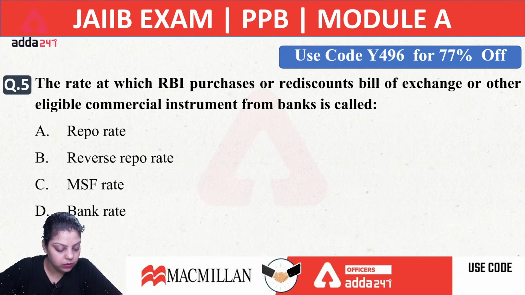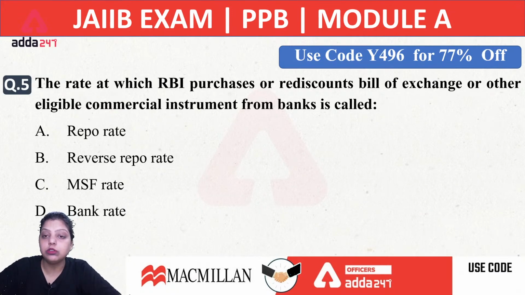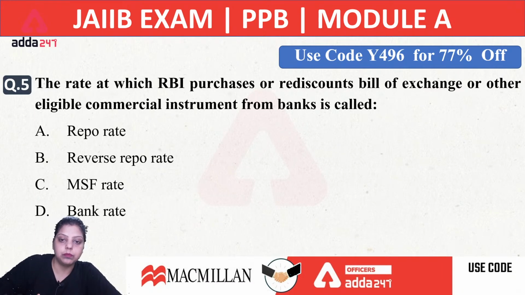So the fifth question. Everyone is saying B, that is reverse repo rate. No, we are also talking about the rediscounting. Do focus on the keywords. We are also talking about the rediscounting of bill of exchange. Where does RBI do the discounting of the bill of exchange? It can't be reverse repo rate. How can it be reverse repo rate?